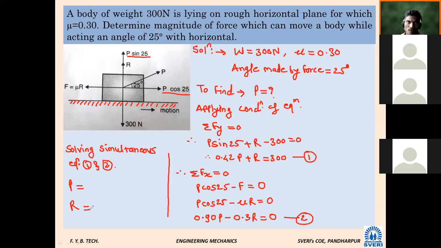The form is AX plus BY equal to C, something like that, for simultaneous equations. So by using the calculator you can solve. Do you know how to solve on the calculator? Yes, sir. Solve it and tell me the value of P and R. Two equations, two unknowns.